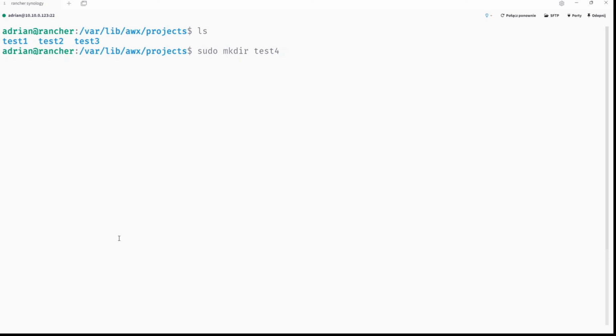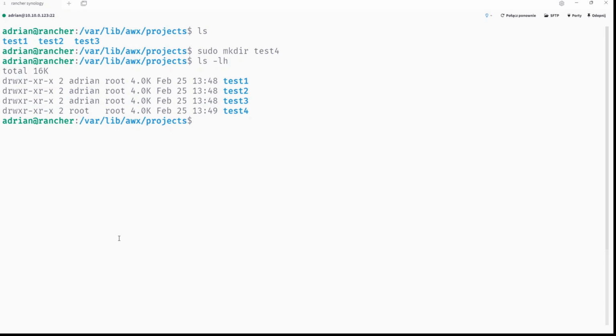And before I do this, we can compare now. And you can see test1, 2, and 3, because they were created by user awx inside the container. Because awx has UID 1000, it automatically assigns 1000 and recognizes, okay, 1000 is assigned to user Adrian on the host, so the owner is Adrian. And when I created test4 as root, we will see what is going on here.